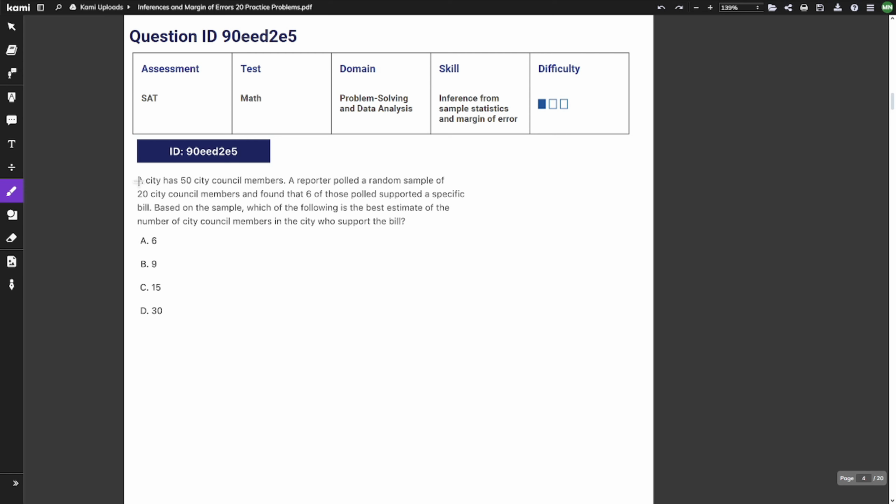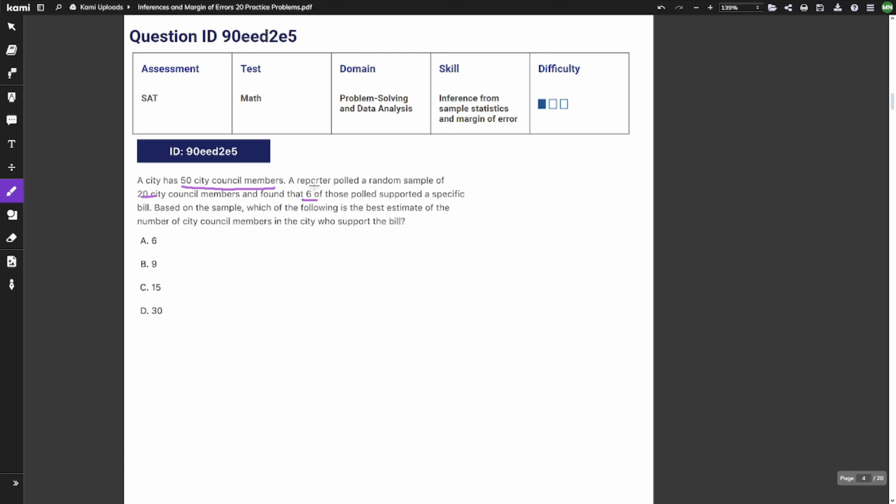Question number 4. A city has 50 city council members. A reporter pulled a random sample of 20 city council members and found that 6 of those polled supported a specific bill. Based on the sample, which of the following is the best estimate of the number of city council members in the city who support the bill?